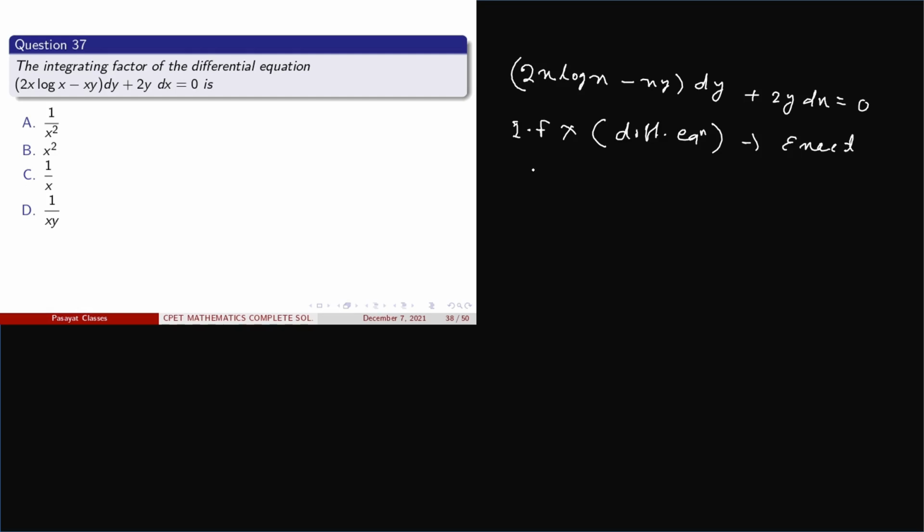The standard form of an exact differential equation is M dx + N dy = 0, and it is said to be exact if ∂M/∂y = ∂N/∂x is satisfied. Then we say that the differential equation is exact.